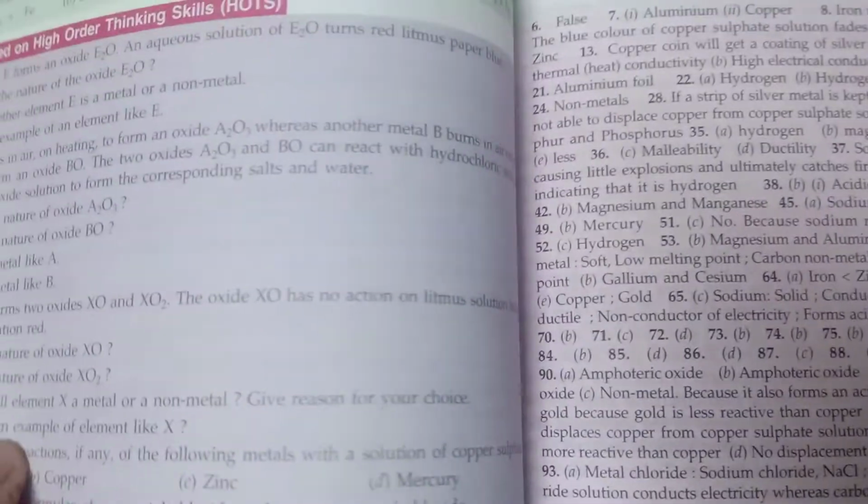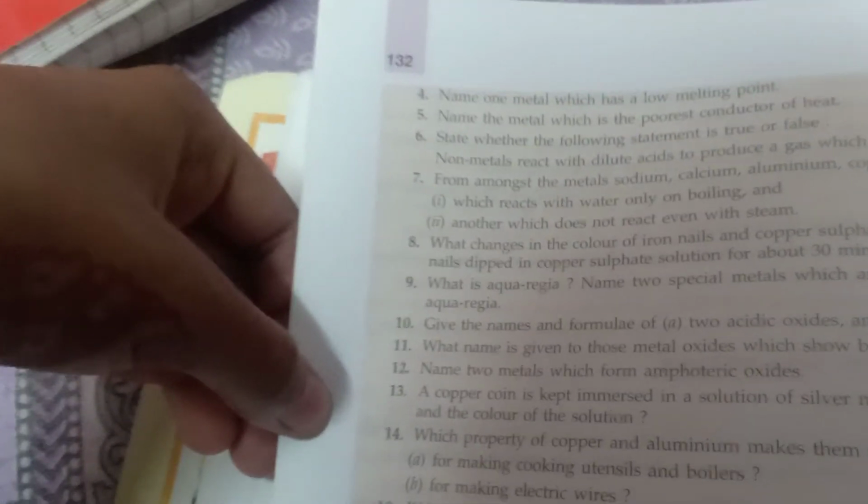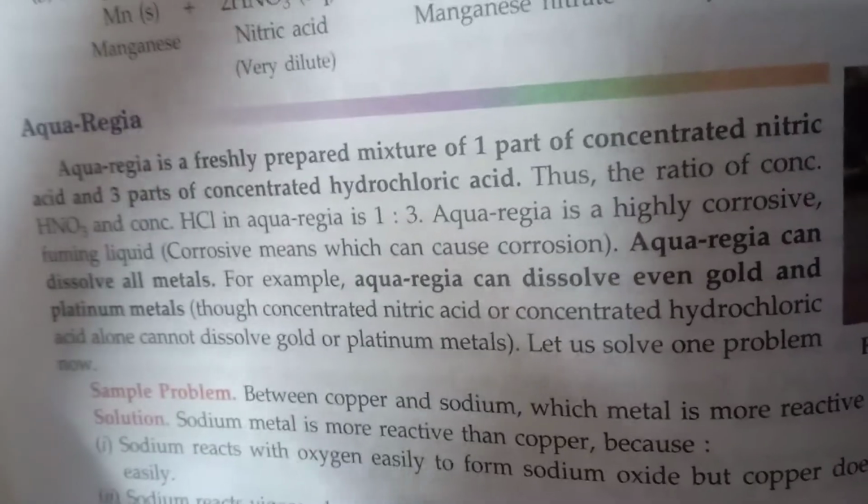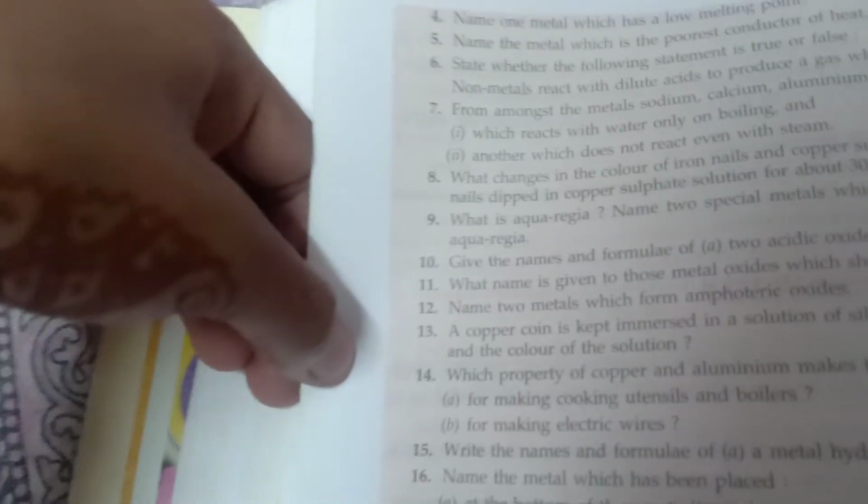I don't know what should be the answer. If you know, please write it down in the comment section. Moreover, I'm trying to find it. It's asked that name two special metals which are insoluble in common reagents. So its answer is gold and, what was the second one? It was gold and, here it is written, platinum. Okay, yes.